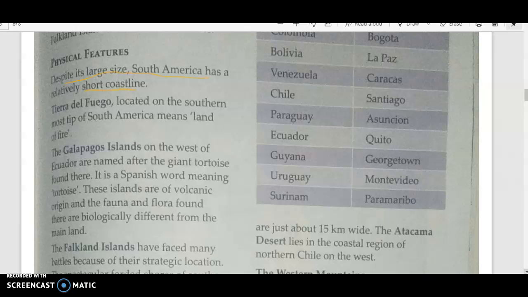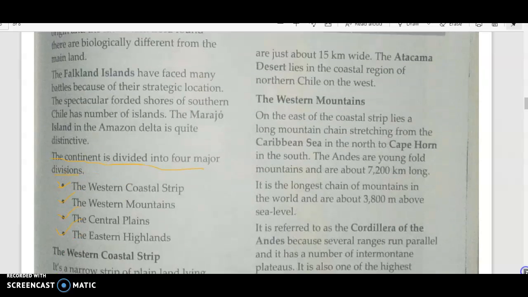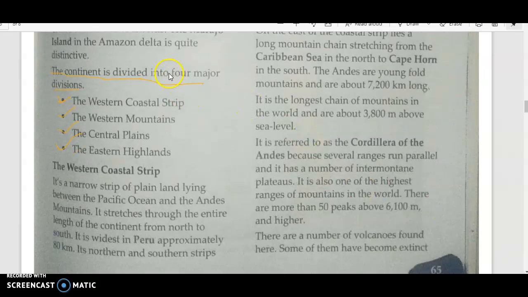So despite that the continent of South America is quite large, the coastline is very short because the coastline is very straight. It does not have many curvatures. So the coastline is short compared to the size of the continent. If you see the mainland, it is divided into 4 major divisions in the form of physical features: the western coastal strip, the western mountains, the central plains, and the eastern highlands.